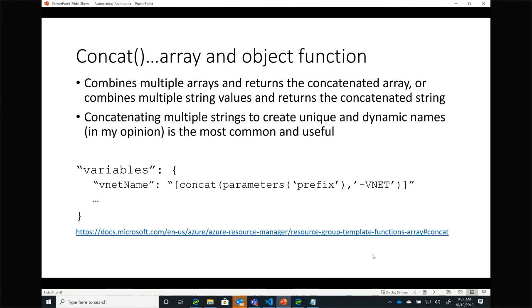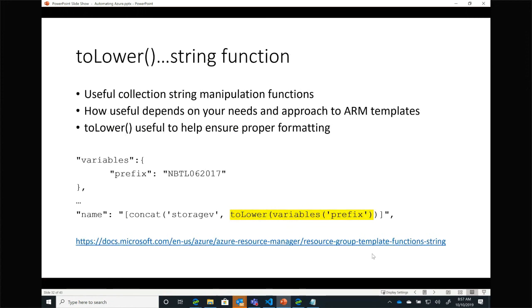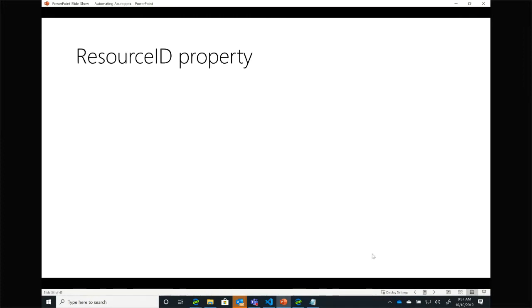There are a number of advanced ARM functions that are available, things like concatenating. We saw that, right? I want to stick two strings together. I can write conditionals inside of my ARM templates. I can do string functions like toLower to get lowercase letters. A lot of things like a storage account can only take lowercase letters.